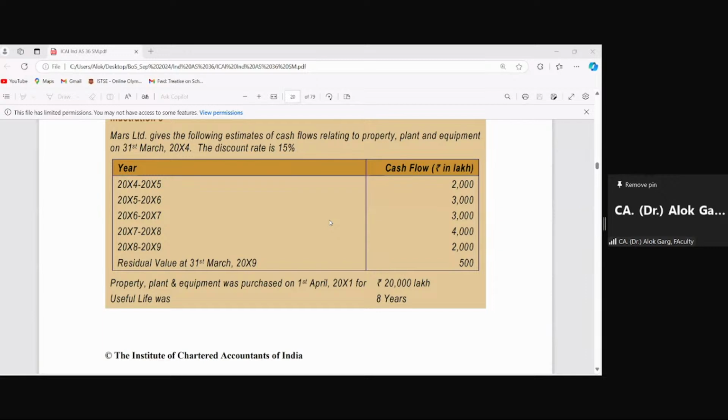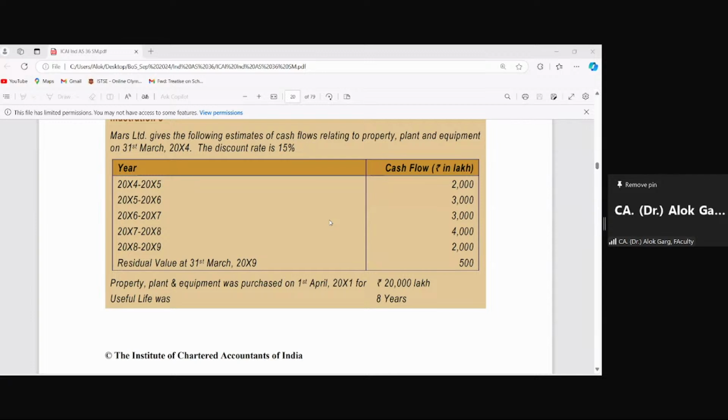So in this case, what is the cost? 20,000 lakhs. What is the residual value? 500. So 20,000 minus 500 divided by 8 gives you per annum depreciation. You have to depreciate 19,500 over a period of 8 years.